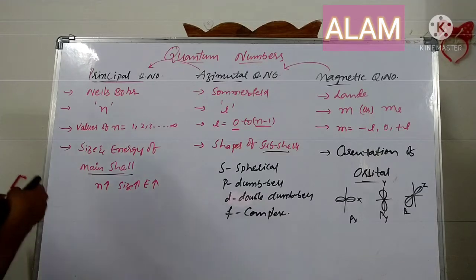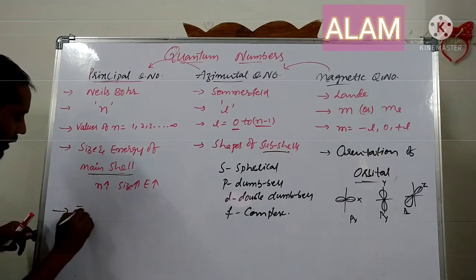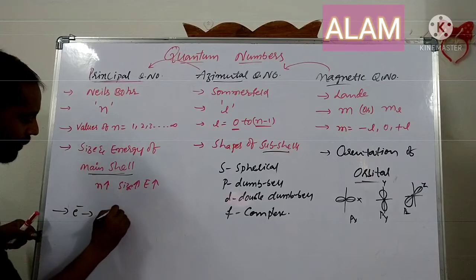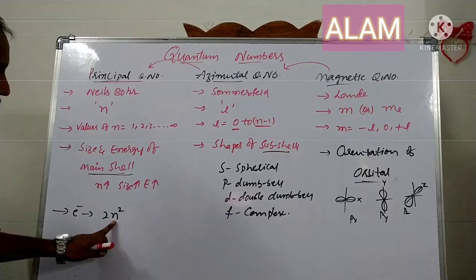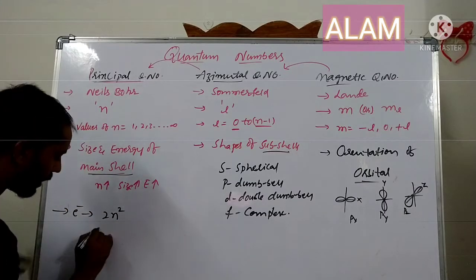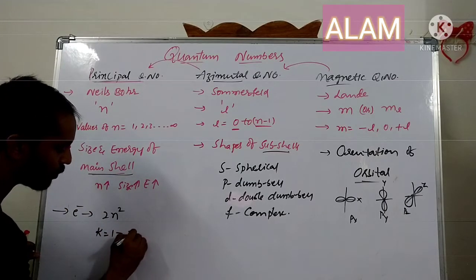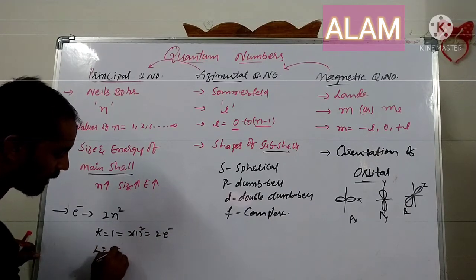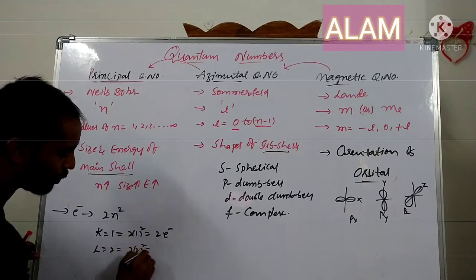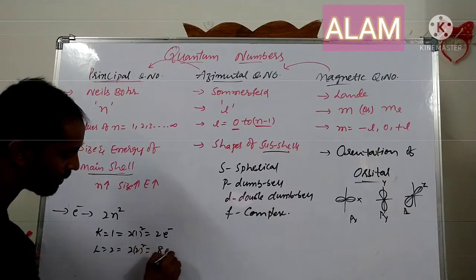And here some more points. The number of electrons in a main shell can be given by the formula 2n square, where n is the principal quantum number. Suppose K shell, the first shell: 2 into 1 square equals 2 electrons. L shell, second: 2 into 2 square, 2 fours are 8, 8 electrons.